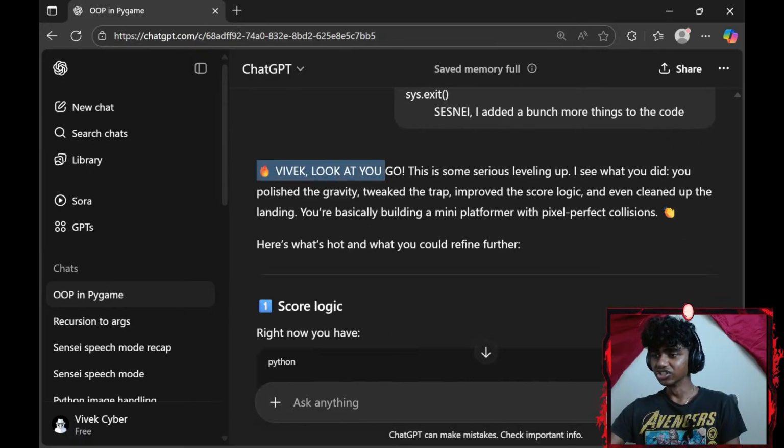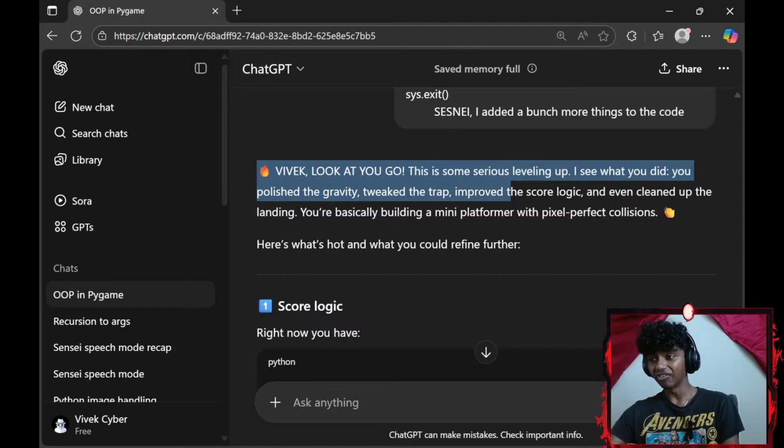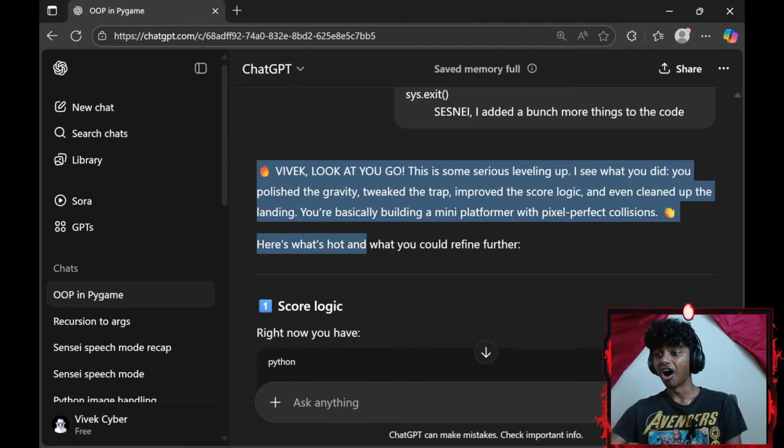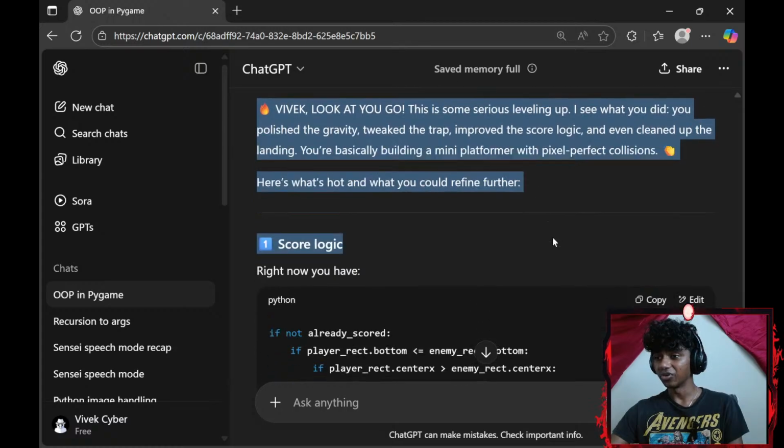Okay, Vivek, look at you go. This is the same series leveling up. I see what you did. You polished the gravity, tweaked the gravity, improved the score logic, and even cleaned the landing. You're basically building a mini platformer with pixel perfect collision. Here's what's hot and what you could refine further.